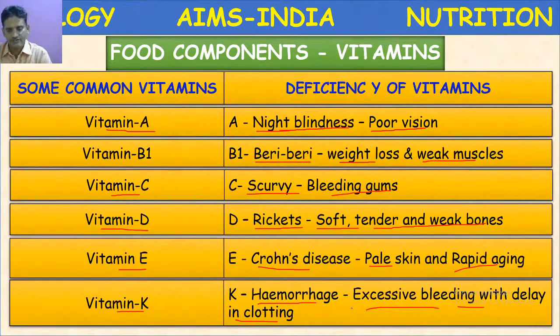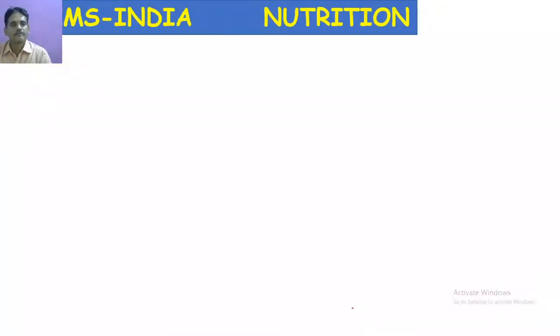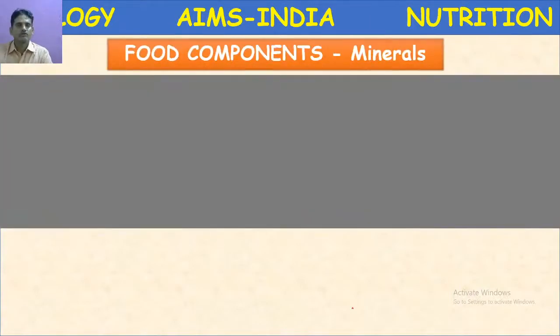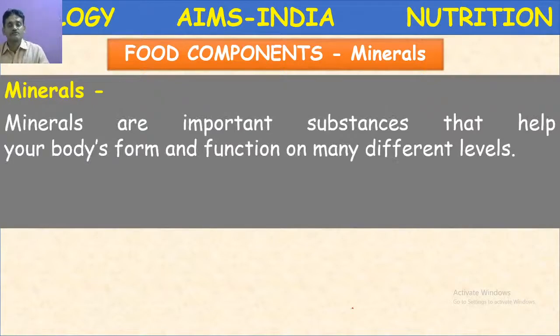Okay children, let us proceed to the next slide. Minerals. Then what are minerals? Minerals are also chemical substances. Like vitamins, minerals are also required in micrograms. These minerals are also essential nutrients because all minerals are not available in our body.